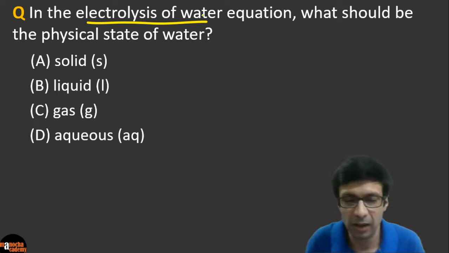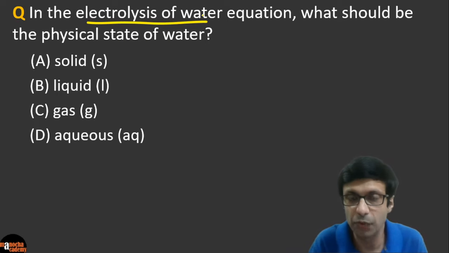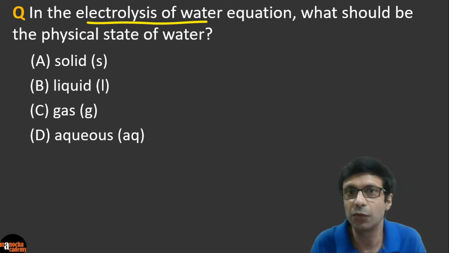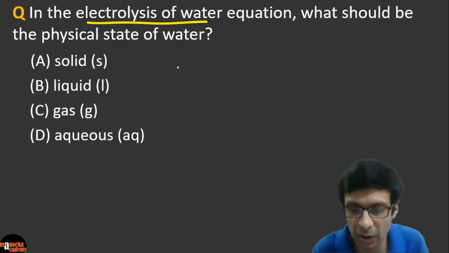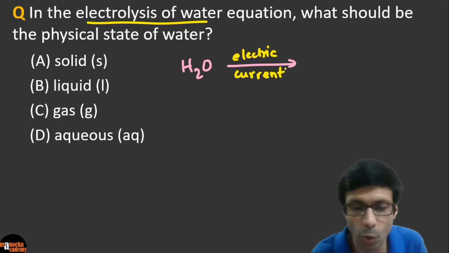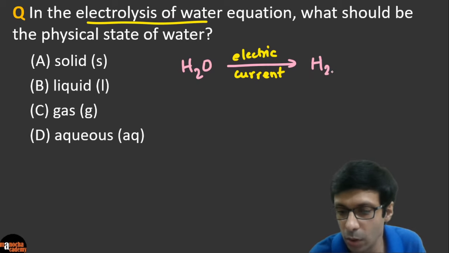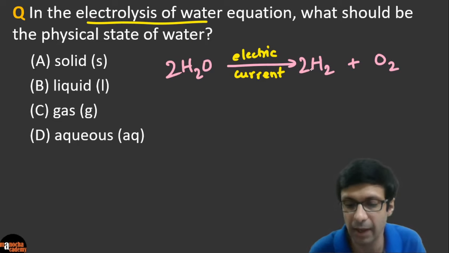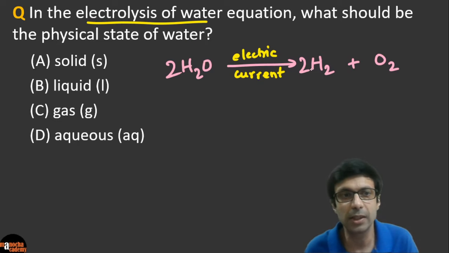Okay, good. I'm seeing a lot of answers here. So what should be the physical state of water? Before we think about the physical state, let's first write down the equation. Okay. So what is the electrolysis? You know that water, right? And we pass electric current through it. So when we pass electric current through water, you know that it breaks down into hydrogen and oxygen. Okay. And guys, don't forget to balance your equations. So let me quickly balance that, right? And now we've been asked, what is the physical state?